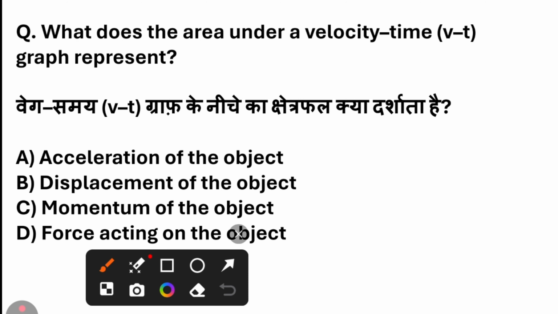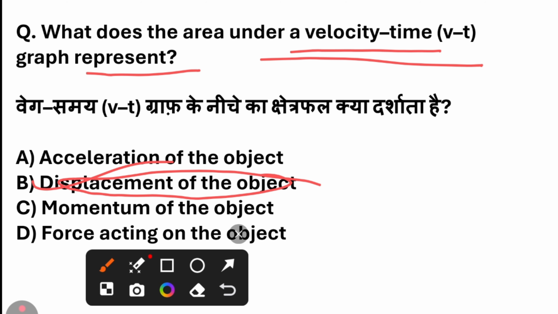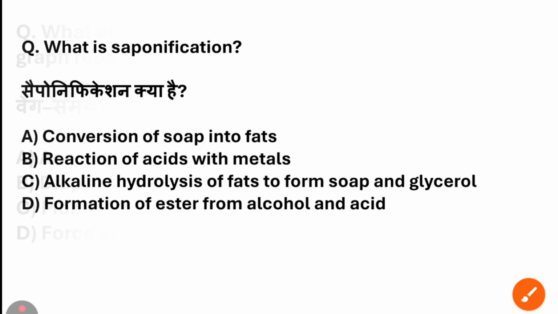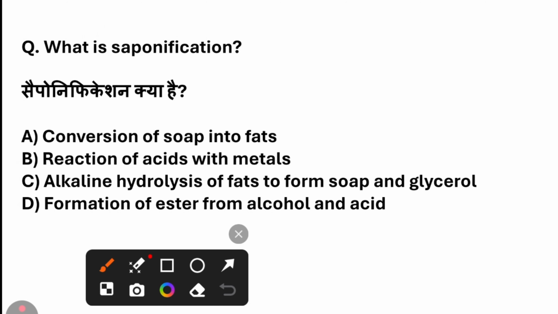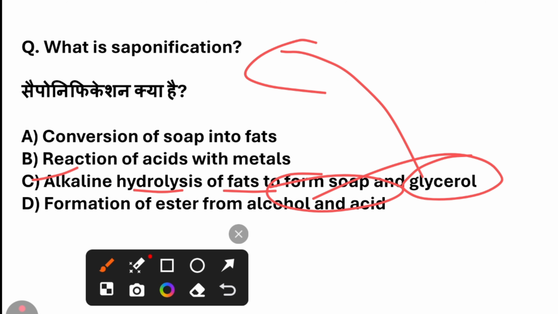What does the area under the velocity-time (v-t) graph represent? The answer for this question is that the area under the velocity-time graph represents the displacement of the object. What is saponification? The answer for this question is alkaline hydrolysis of fats to form soap and glycerol is called saponification.